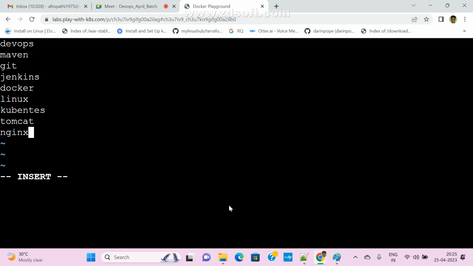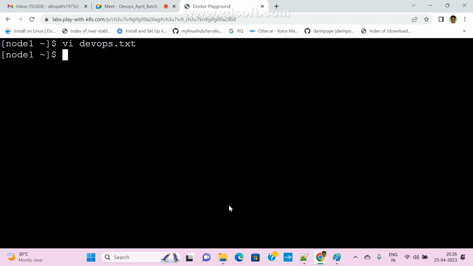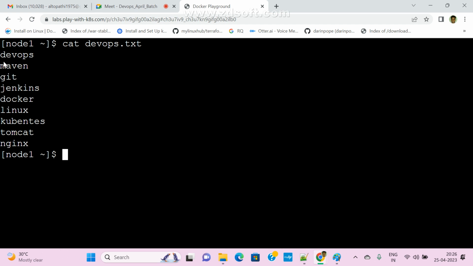How to save this file? Escape, colon x. Simply, x will save and quit the file. That's it. Now how to see the content? cat space file name, devapps.txt. Clear? Yes, sir. Now what is the grep command?